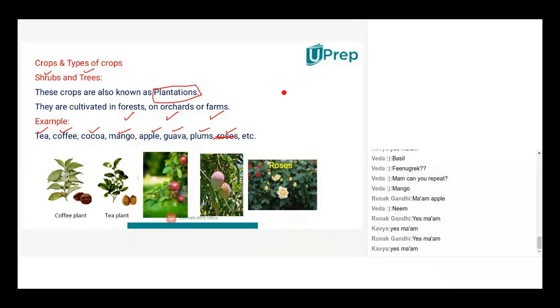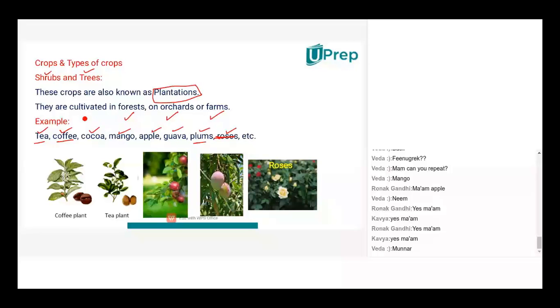Right? Some of them are temperature specific. For example, tea and coffee, right? They would not, to an extent also plum, but majorly tea, coffee, apple and orange, they would require very minimal temperature. That's the reason why they're mostly found in the hilly areas on the mountain sides. For example, you will find all the tea gardens in Darjeeling, Assam, right? Those places, very cold hilly areas, right? Whereas coffee plant, Munnar, yes, Nilgiris,